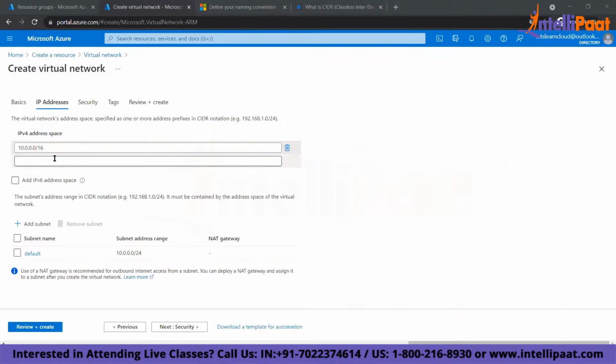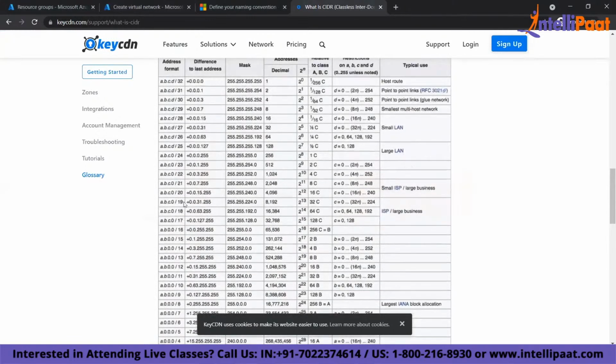Now if I choose some other range, let's say /20, which means I can create about 4,000 hosts. So you can choose how many hosts you need, which means how many IP addresses you need. It will depend on your requirement. You can choose any IP range.